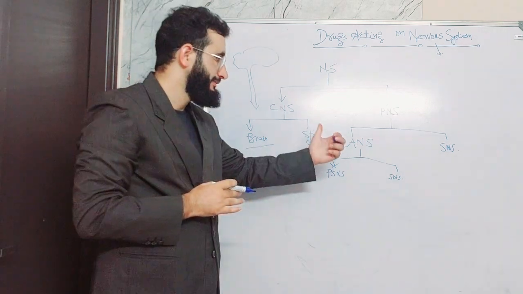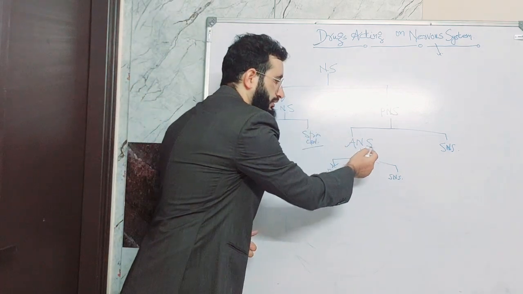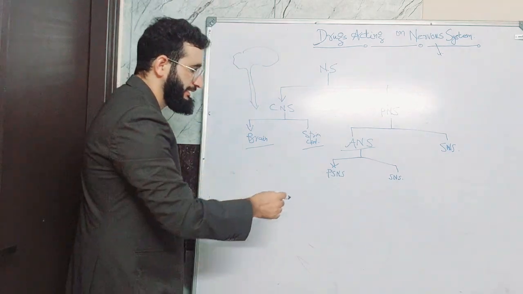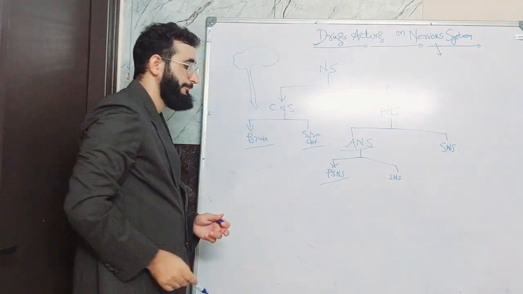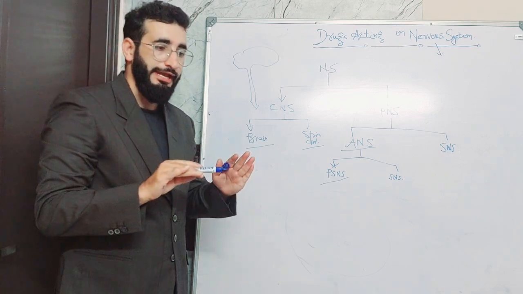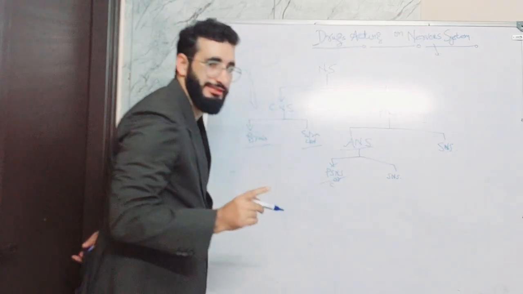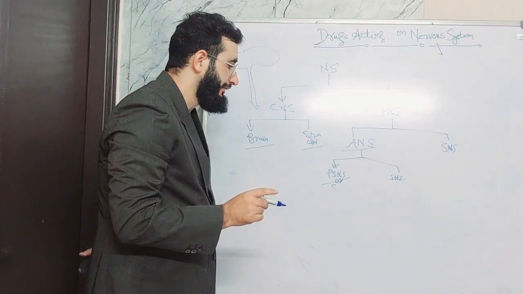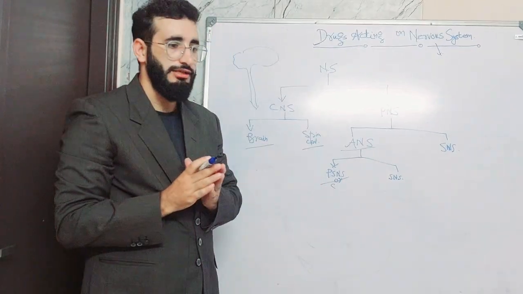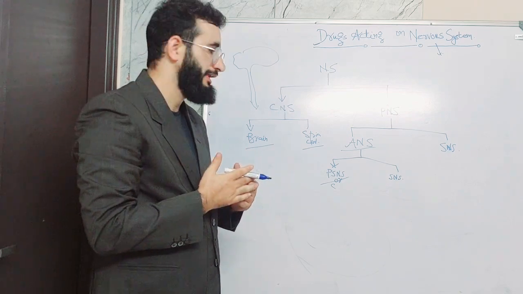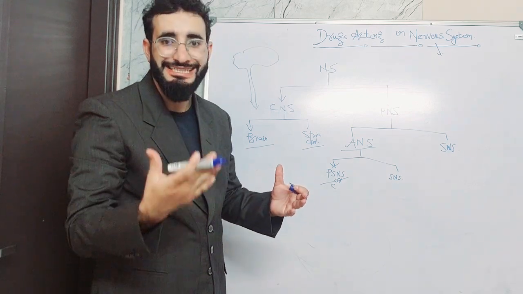It consists of the autonomic nervous system, which is subdivided into the parasympathetic nervous system. It's also called the cholinergic nervous system, and it works during rest. So it's also called rest and digest.